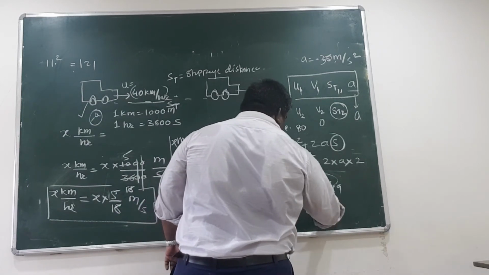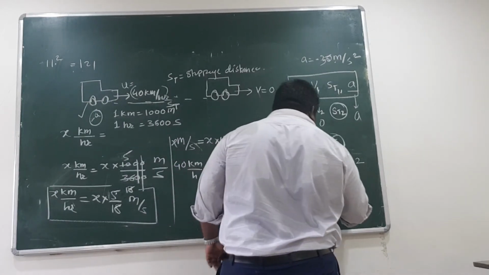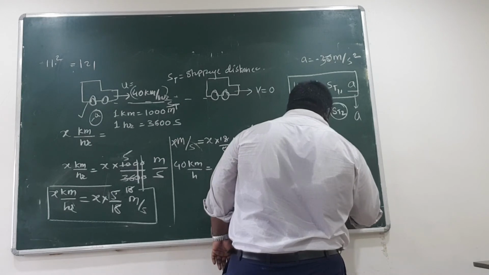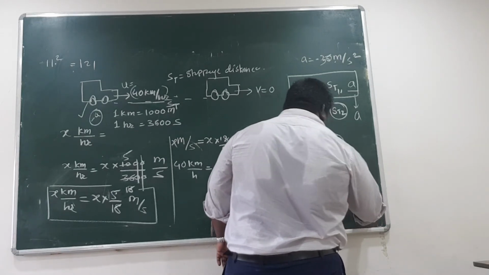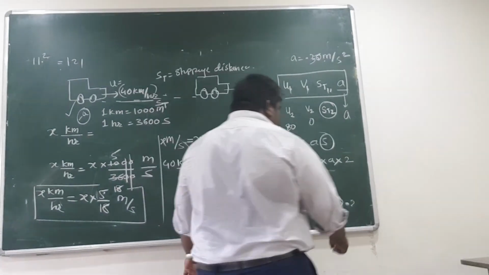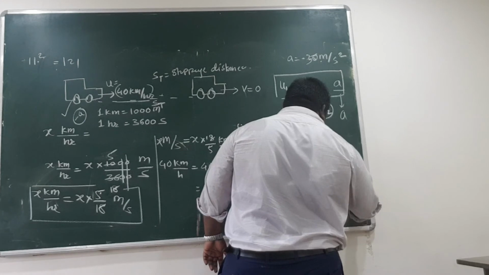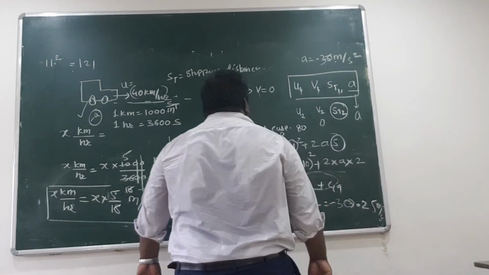So that also you have approximated. It is 30.25 meter per second square with negative sign.